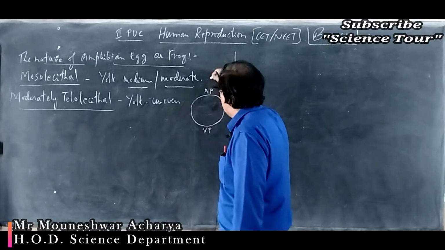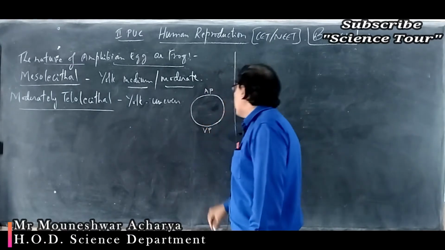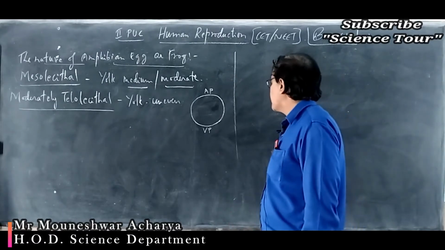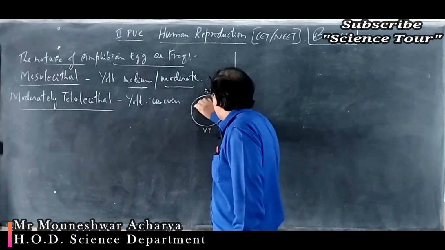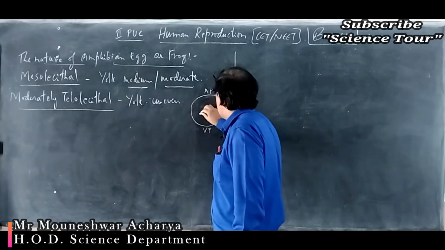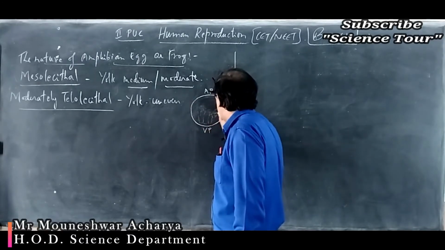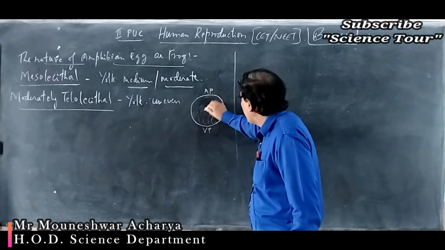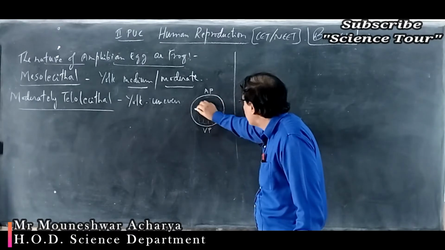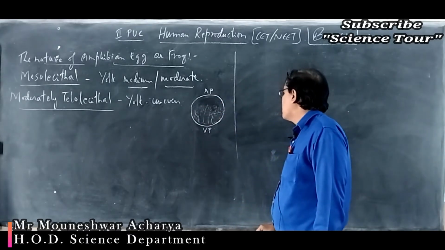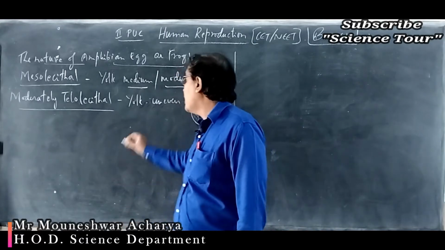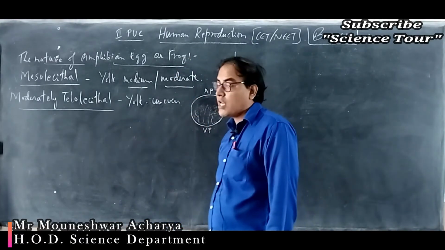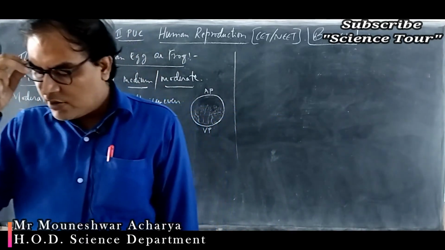A line passing from the animal pole to the vegetal pole is called the animal vegetal axis. This moderate amount of yolk is concentrated more towards the vegetal pole rather than the animal pole. So moderately telolecital means unevenly distributed, more towards the vegetal pole and less towards the animal pole.